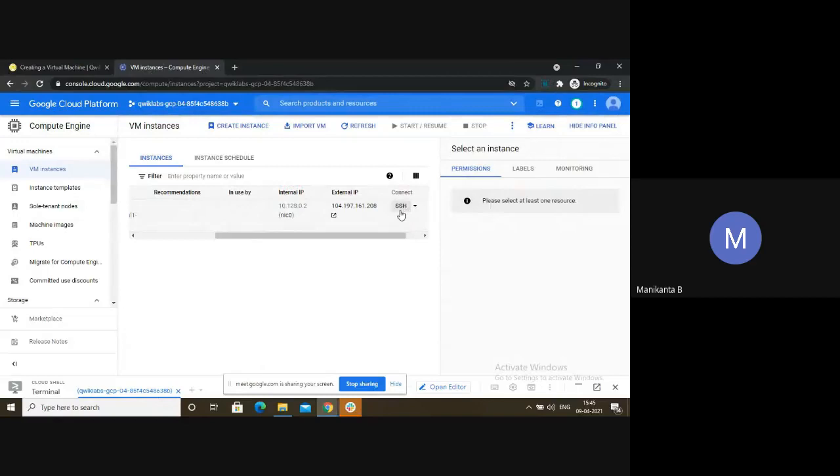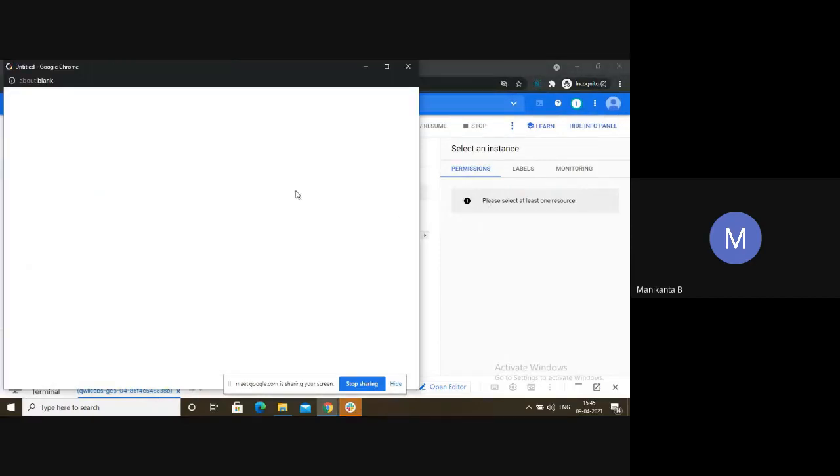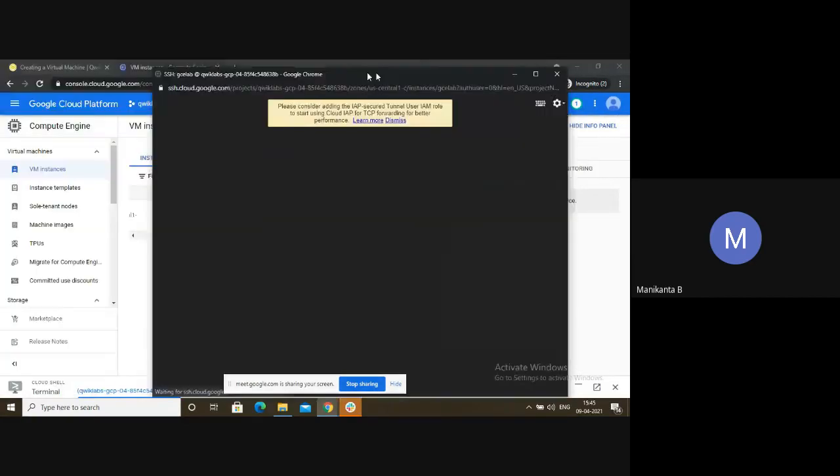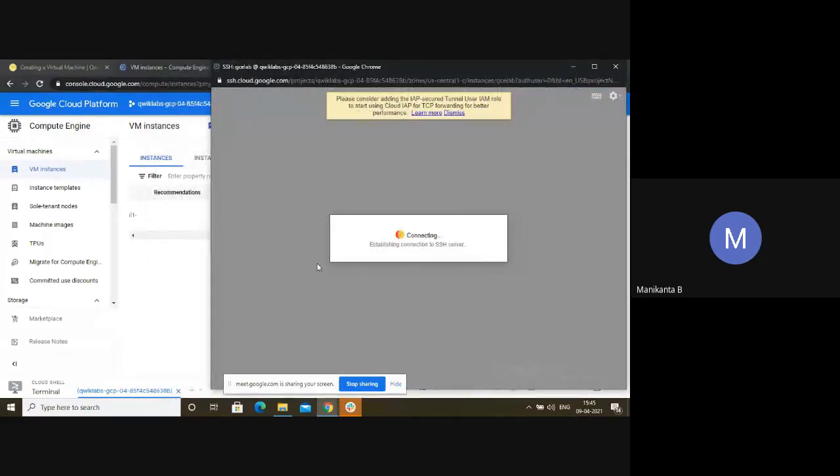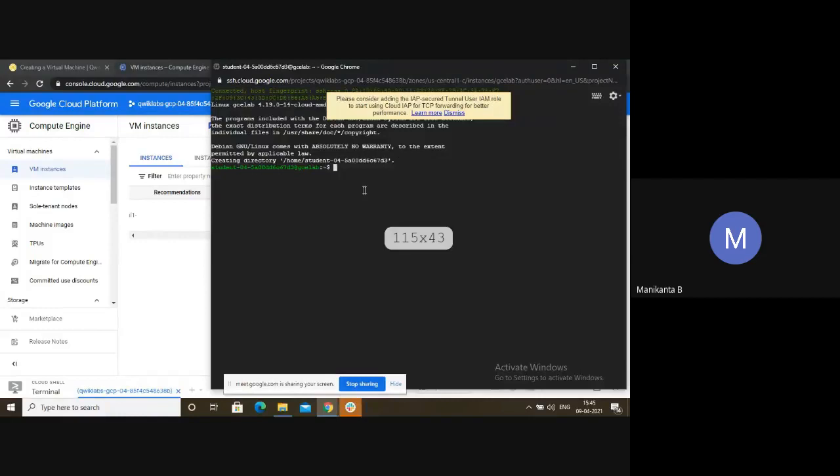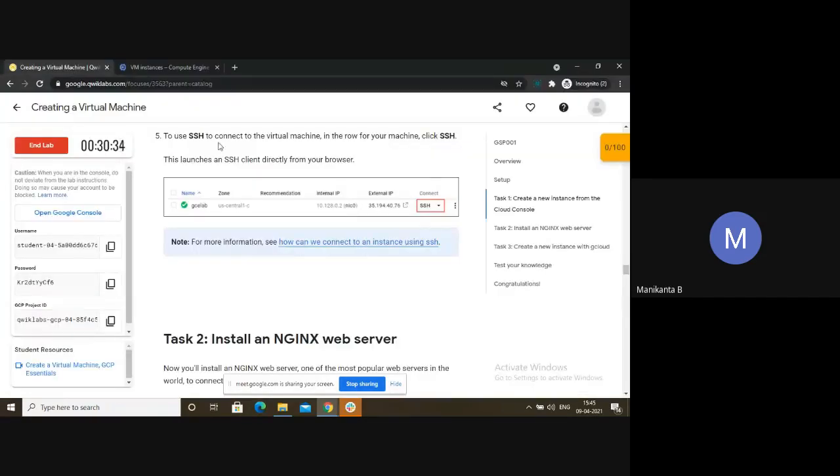Can you see SSH console here? Click on this console, and a create new tab will come here. They will be accessing the console. Okay, so this was the step I did.